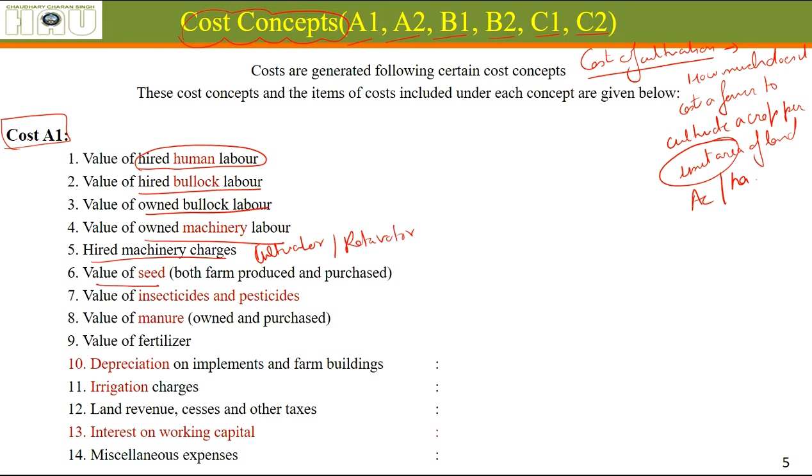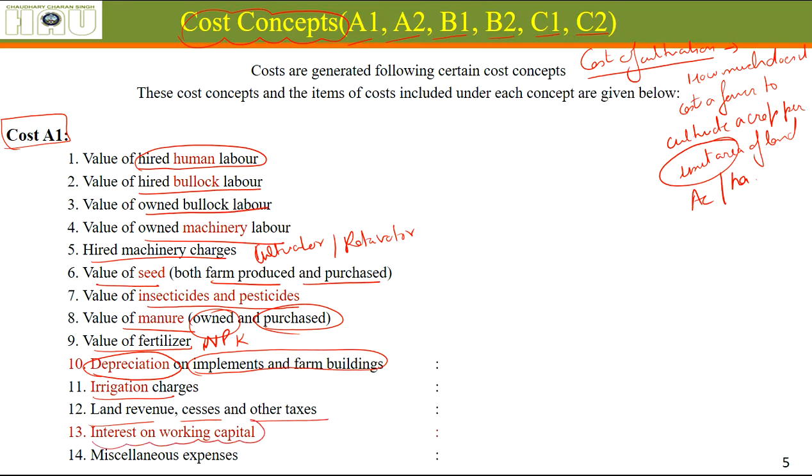Seed that you are producing on the farm, as well as seed purchased from outside. Value of insecticides and pesticides you are buying. Value of manure that you have made yourself, because that also costs some money, and the one purchased from outside. Value of fertilizer like NPK purchased from outside. Depreciation on implements and farm buildings only. Irrigation charges, land revenue, that means tax, special purpose tax, and other region-specific taxes.